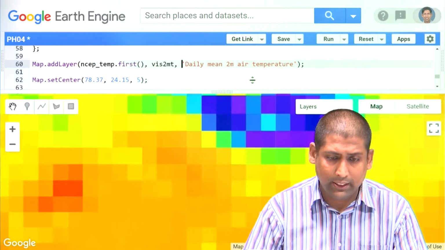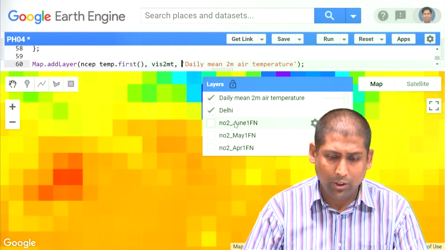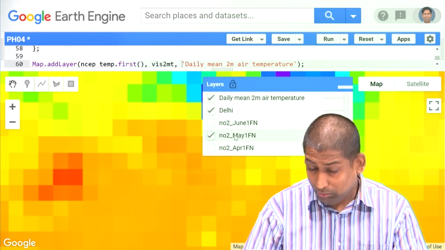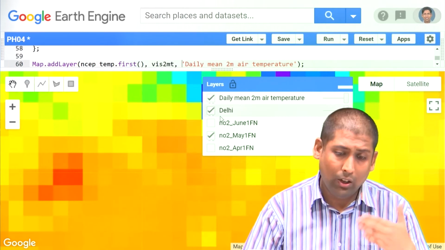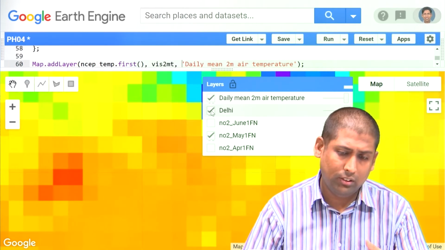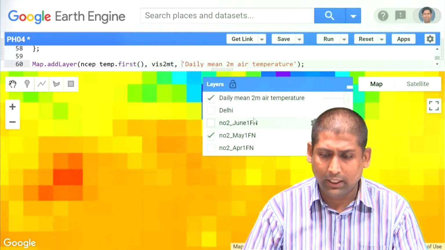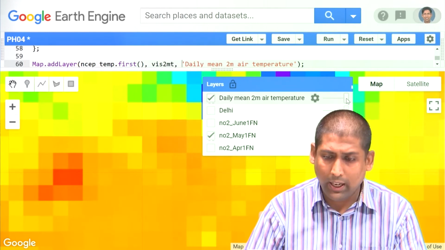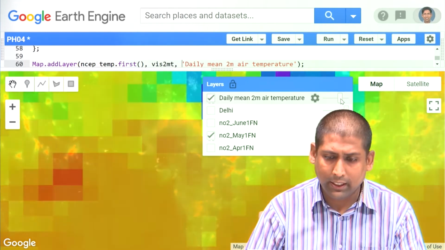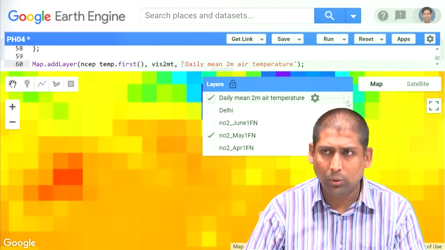My existing code is also there. So if I want to view my pollution along with the temperature data, that can also be done. I have these opacity slide bars, so I can slide these opacities.